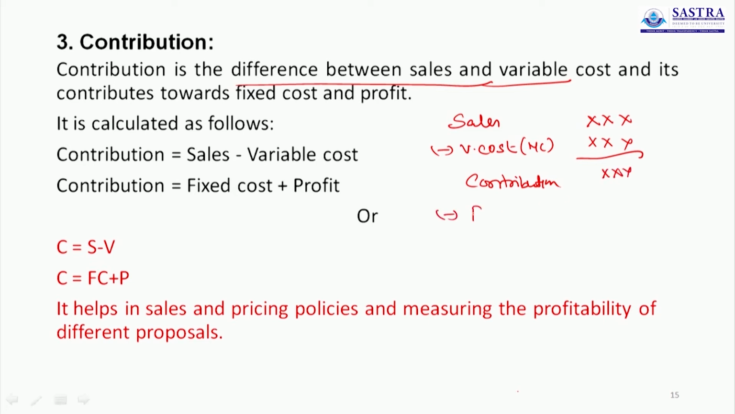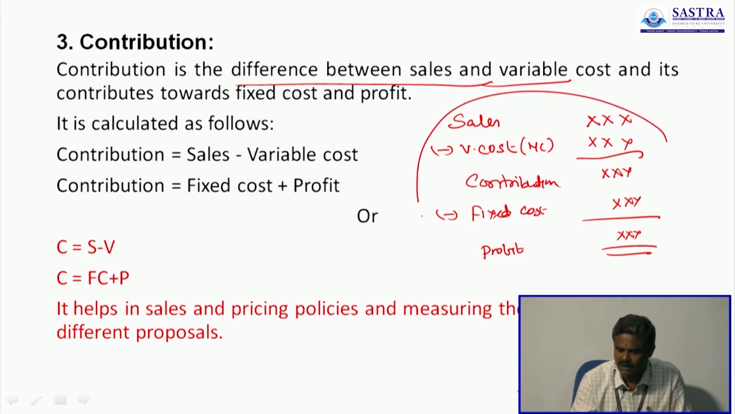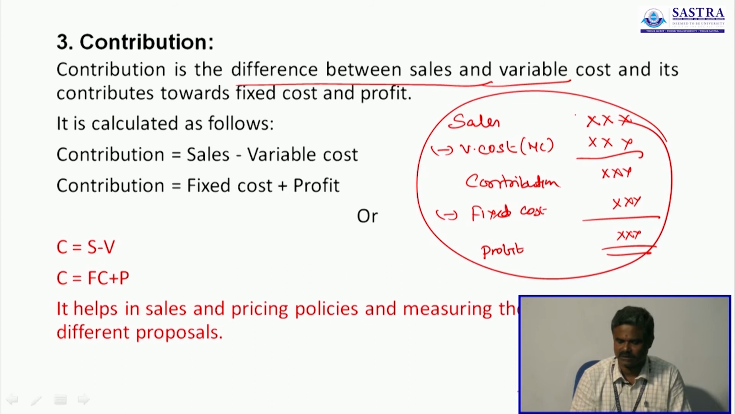Then you deduct fixed cost. This is profit. So, this is called marginal cost statement. Here, consider the difference between sales and contribution.